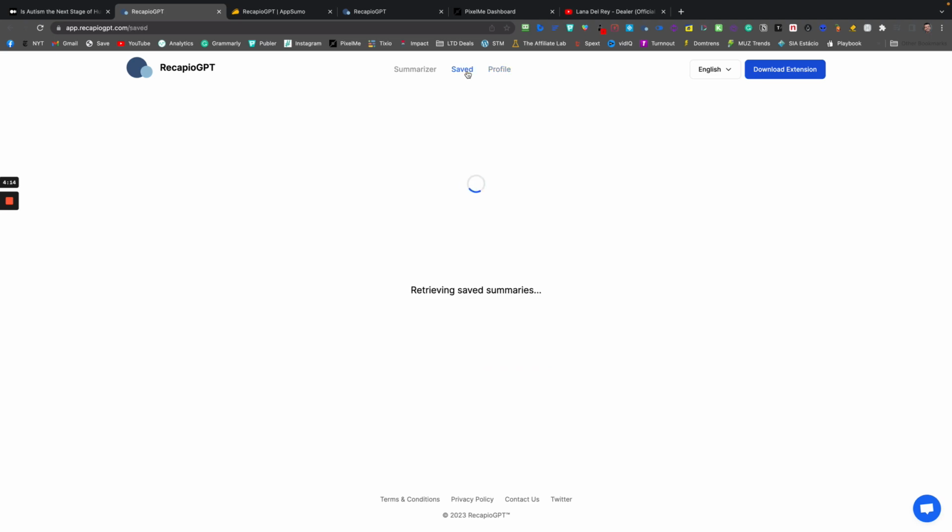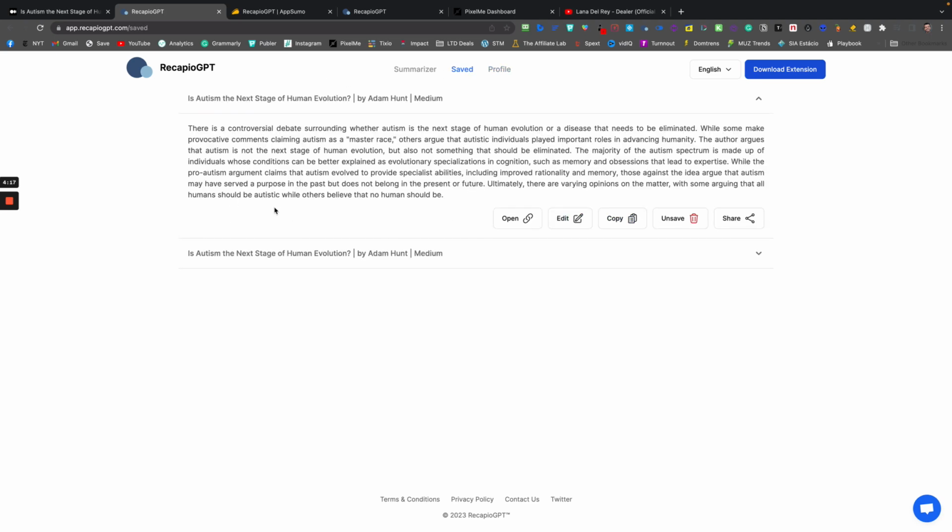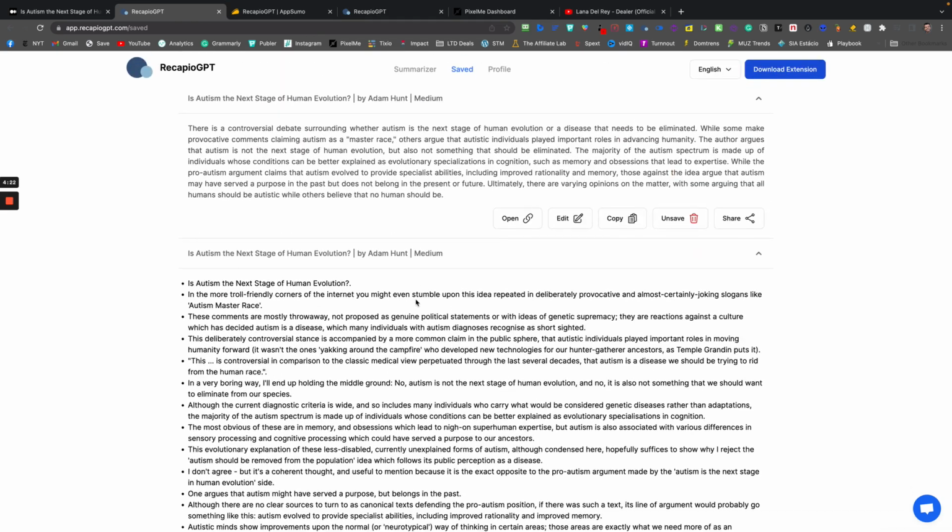And here you can also see your saved summaries and key points. Overall, the key points are really good, and the summary too. You can get the whole meaning of the article just by reading the summary. And again, the tool will work in many languages: Portuguese, Spanish, English, German, etc.